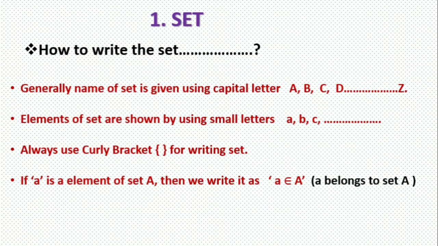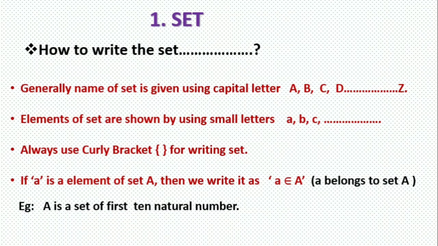If a is an element of set A, for example, in the set A, a is one element, then how do we write that in symbolic form? Then we write it as a belongs to set A. That is the sign of belongs to. Okay, that is not E. It is read as a belongs to set A. For example, we have one set here. A is a set of the first 10 natural numbers. Okay, so how to write the set?